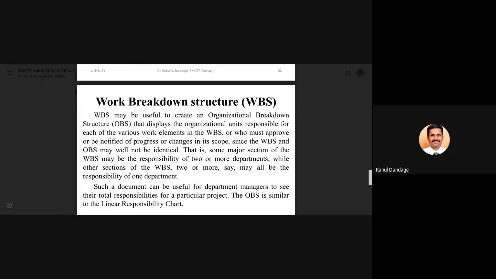So depending upon the work, we need to identify who is the person, or which is the department, who will be responsible, who needs to be reported to, and who needs to approve the changes for the particular activity.